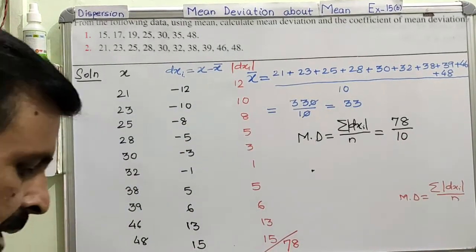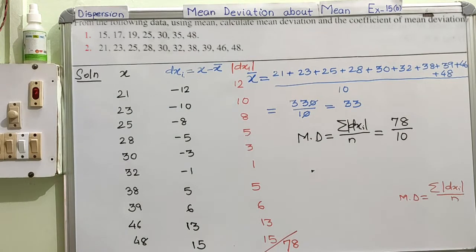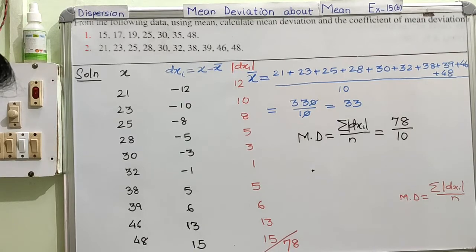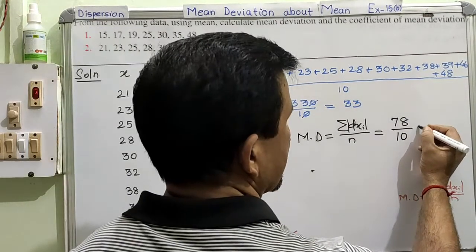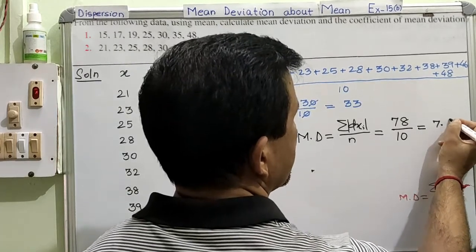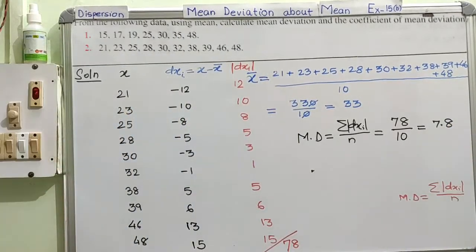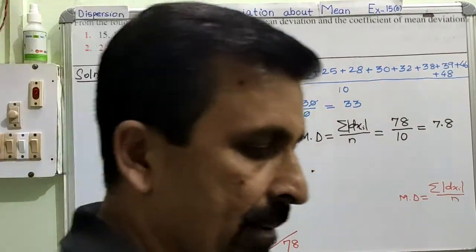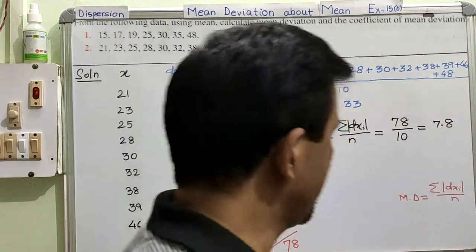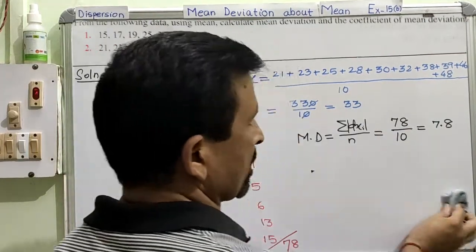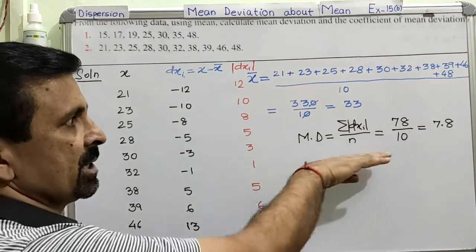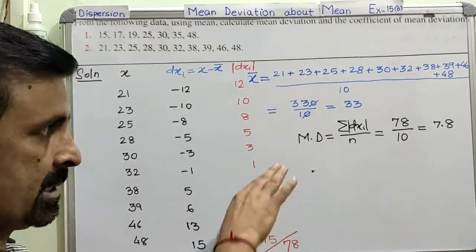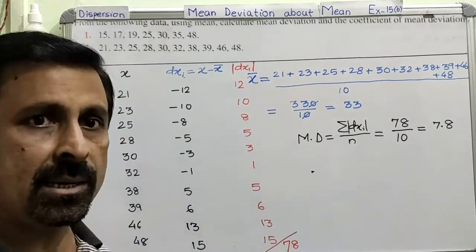Is this very, very clear? So this answer comes as 7.8. This is your answer. This is our mean deviation. Is it very, very clear? Now, in the question, they are asking us only to calculate the mean deviation. So this is the end of your question. You have calculated the mean deviation.